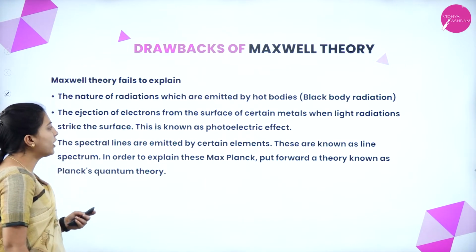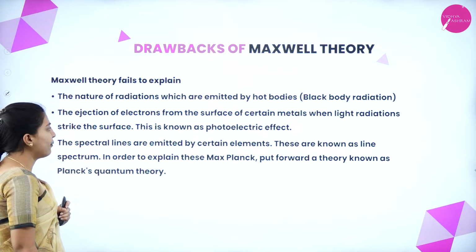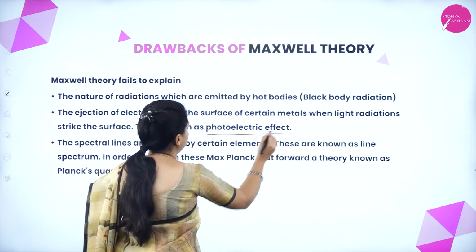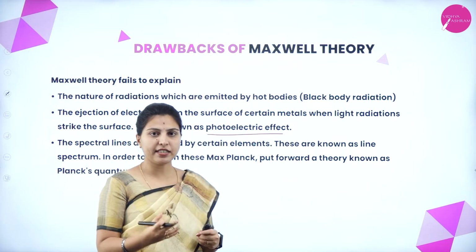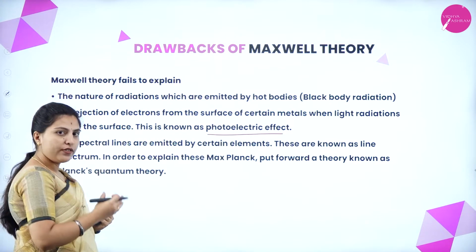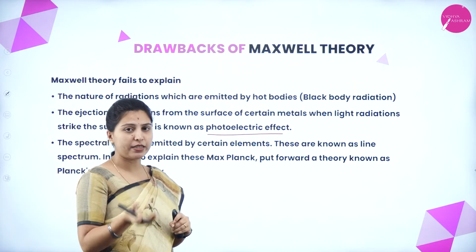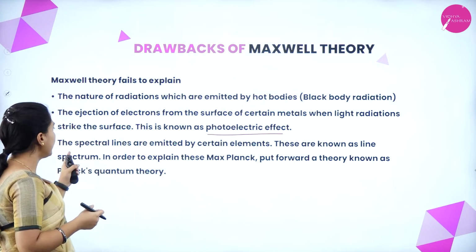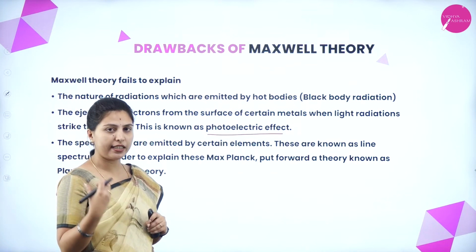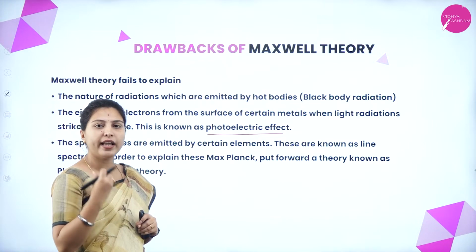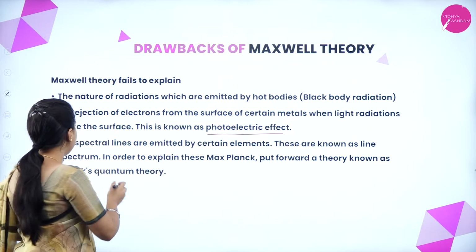The ejection of electrons from the surface of certain metals when light radiation strikes the surface is known as the photoelectric effect. He could not explain why certain metals emit electrons when radiation strikes the surface. He could not explain that effect. That is one drawback. Another one: the spectral lines emitted by certain elements. Many elements emit line spectra, which we will also see in the next session. These are known as line spectra.